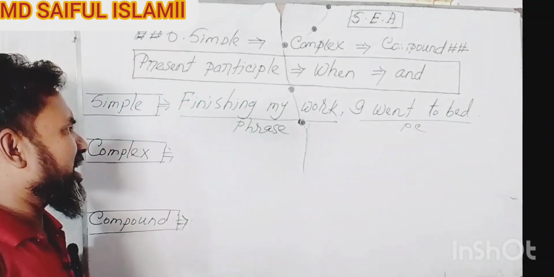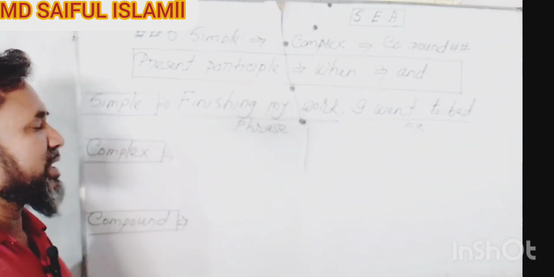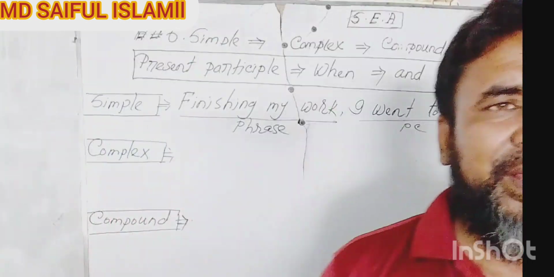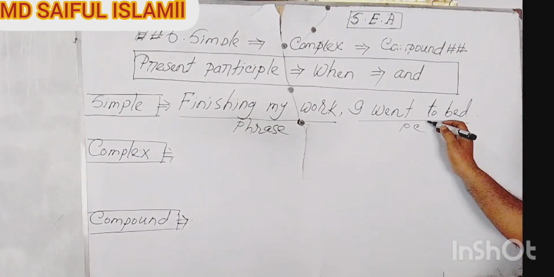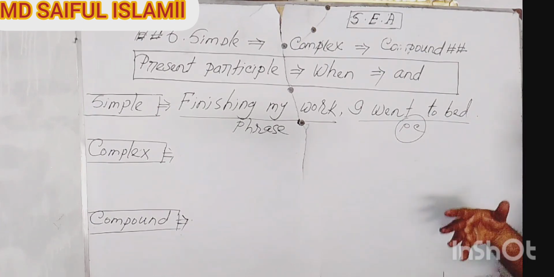If I ask you what sentence this is, of course you reply, this is a simple sentence, sir, because this sentence possesses one principal clause, and according to the definition of a simple sentence, if any sentence possesses only one principal clause, we can call such a statement a simple sentence.